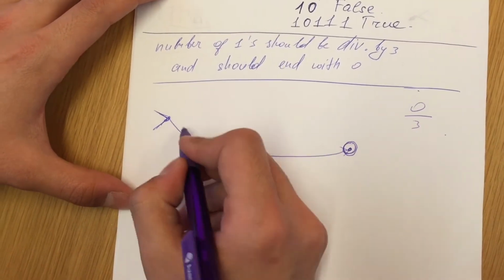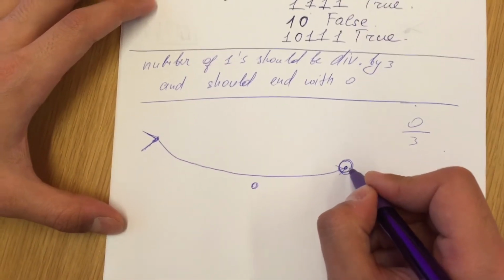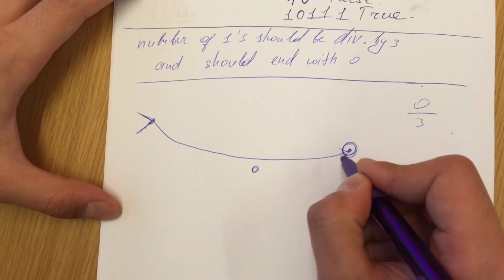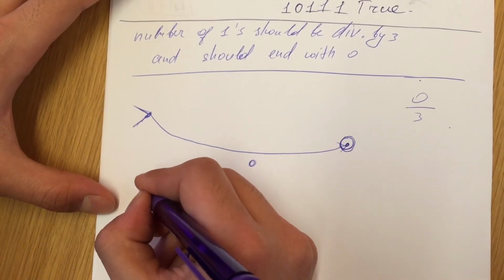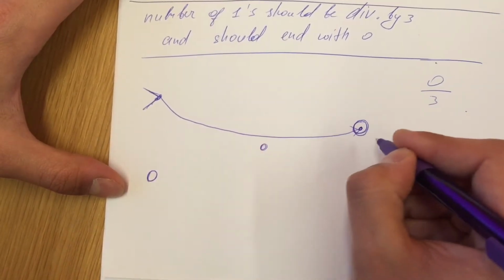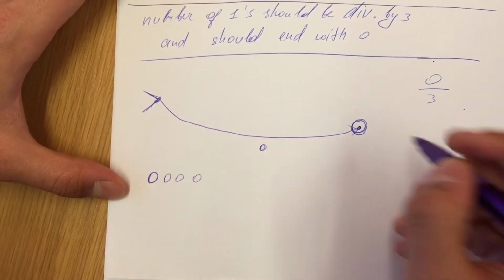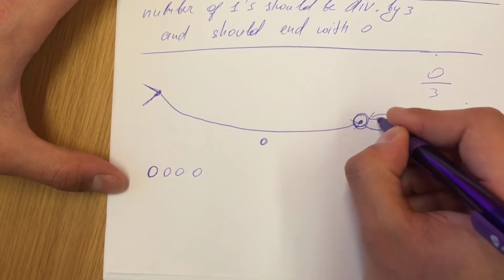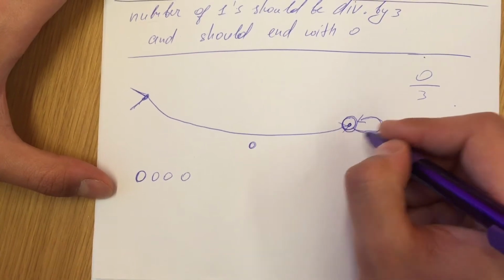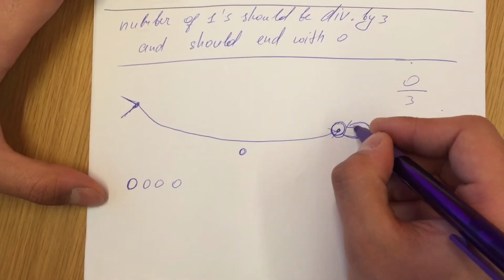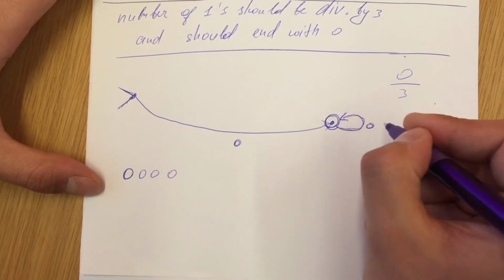and if we push 0, it will come to the final state. Yes, and if we start with 0, it will come to 0. What if we have 0, 0, 0, 0, 0, 0? It will be in the same place. Yes, we should have this. We can have this after all this, but we should write 0 now.